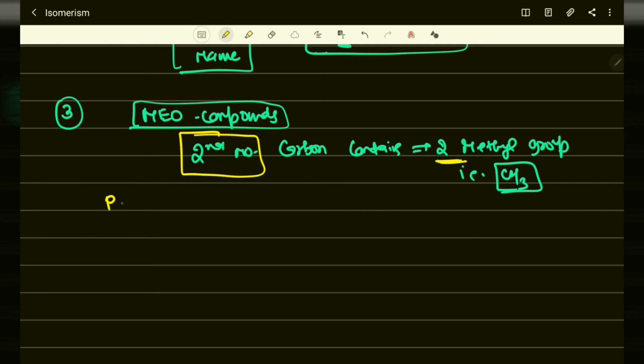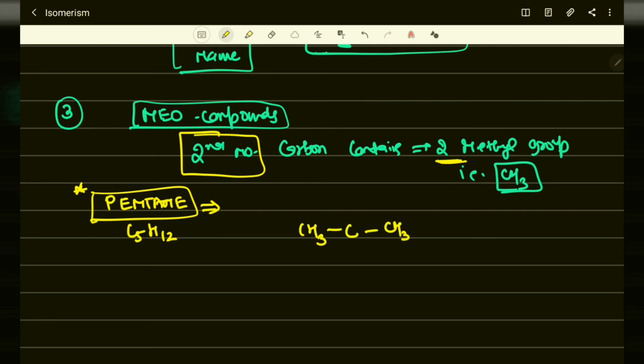Again we will consider an example for pentane. We know the molecular formula for pentane is C5H12, but when we draw the structure for C5H12 it will be like CH3 C CH3, and we need to add 2 methyl groups on the second number carbon atom, that is 1, 2, 3.